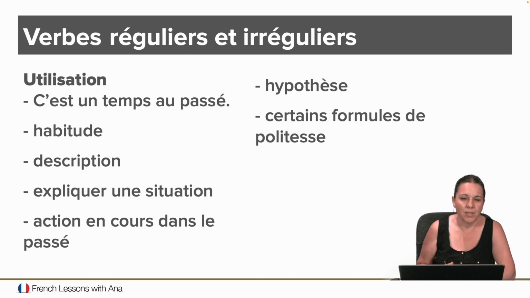For example, if I wanted you to pass me something, I could say, pouvez-vous, for example, pouvez-vous me dire quelle heure est-il? Could you please tell me what time it is? So as a form of being polite, of politesse, you will use the imparfait, even if it's in the present tense. But it's the only time. The other times, it's always referring to something in the past.